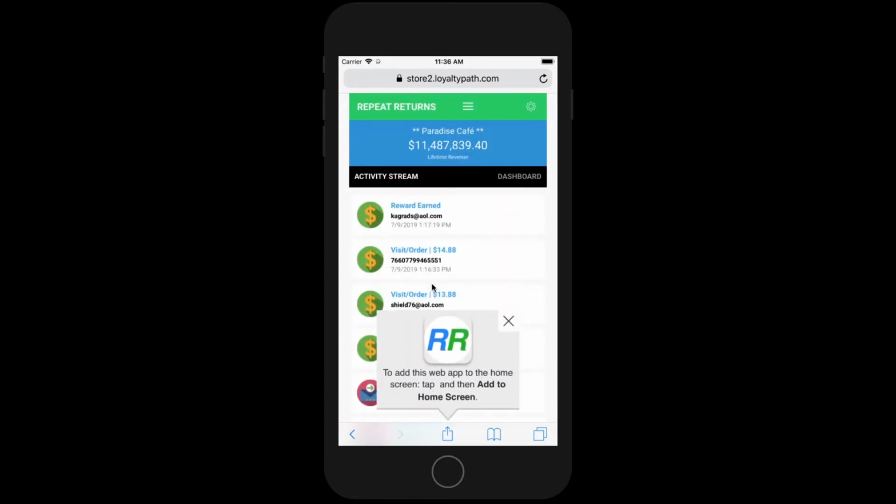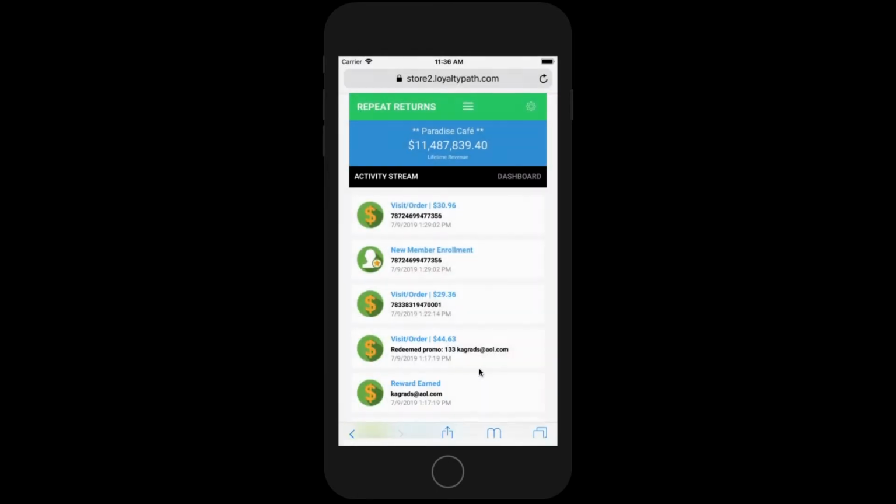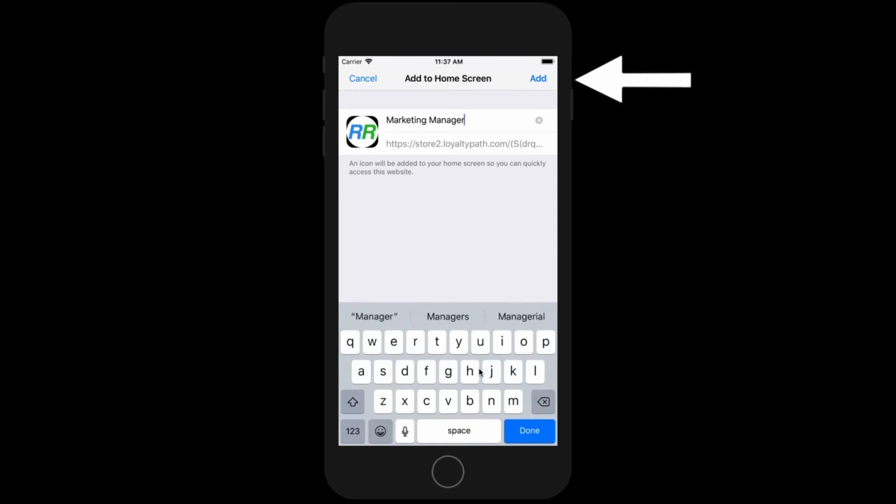You should see an invitation to add the Marketing Manager to your home screen. Just tap that and click the Add to Home Screen icon. Then verify by clicking Add.